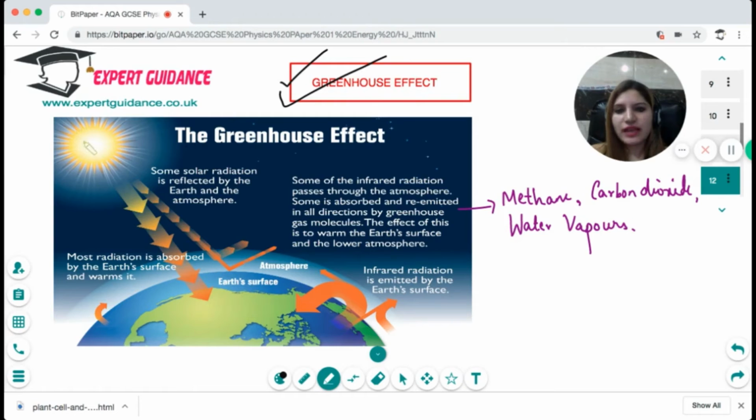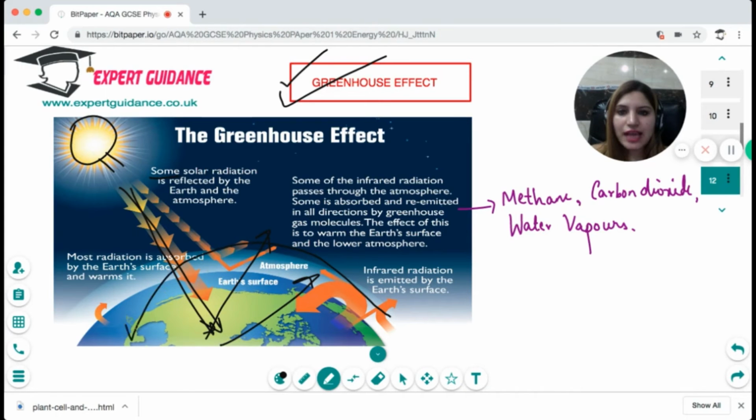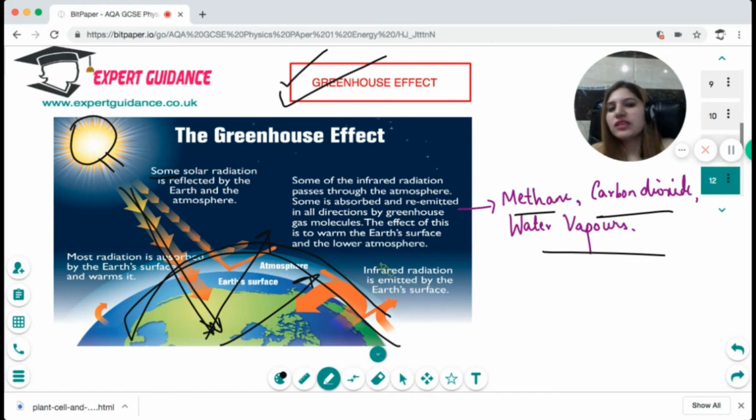Now, what is the greenhouse effect? So, see in this figure what is happening. The Sun is sending solar radiation onto the Earth's surface. Some of the solar radiation that is coming onto the Earth's surface gets reflected back, right? Now, there is a blanket above the Earth's atmosphere, which is the greenhouse gases: methane, carbon dioxide, and water vapors. So some of the infrared radiation passes through the atmosphere, some is absorbed and re-emitted in all directions by greenhouse gas molecules. The effect of this is to warm the Earth's surface and lower atmosphere.